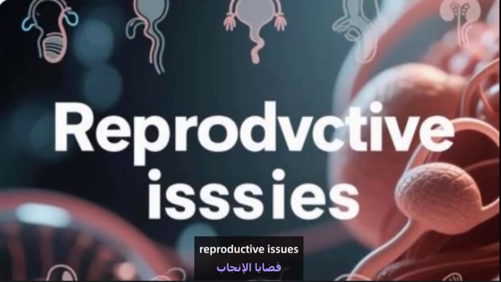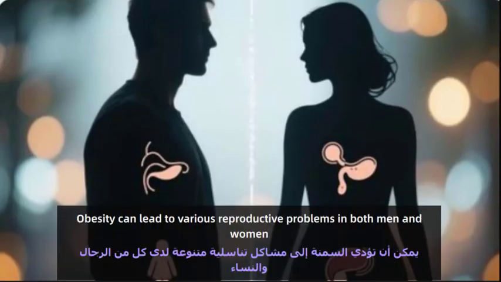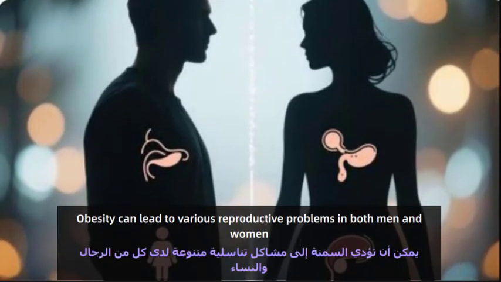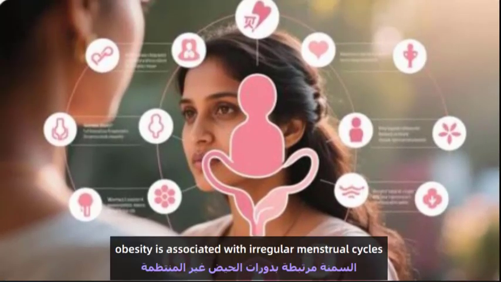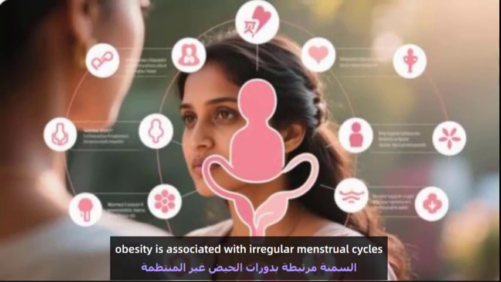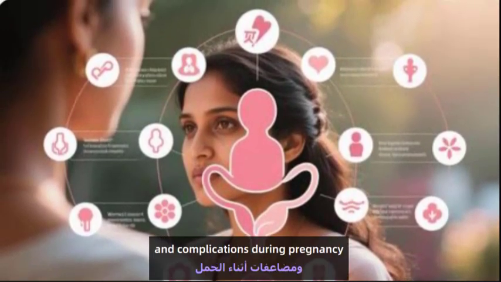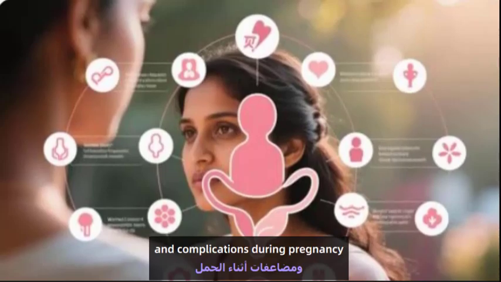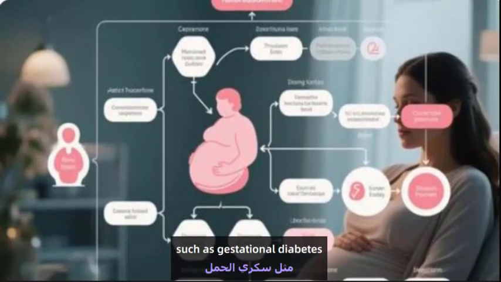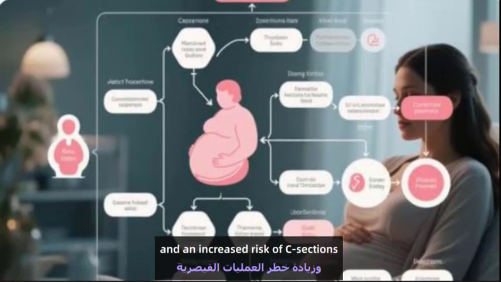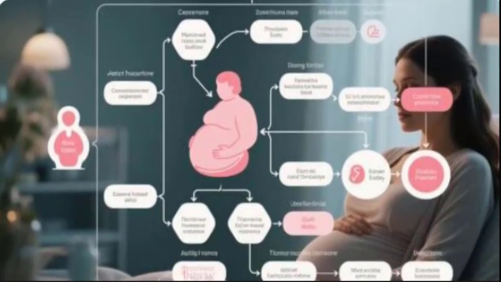12. Reproductive issues. Obesity can lead to various reproductive problems in both men and women. In women, obesity is associated with irregular menstrual cycles, infertility, polycystic ovary syndrome, PCOS, and complications during pregnancy, such as gestational diabetes, preeclampsia, and an increased risk of C-sections. In men, obesity can lead to reduced testosterone levels and impaired sperm quality.